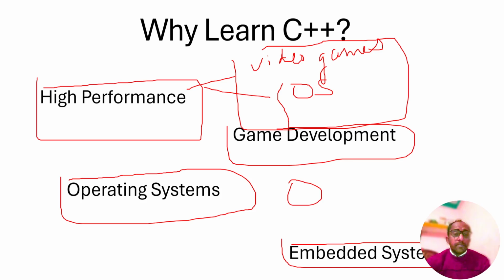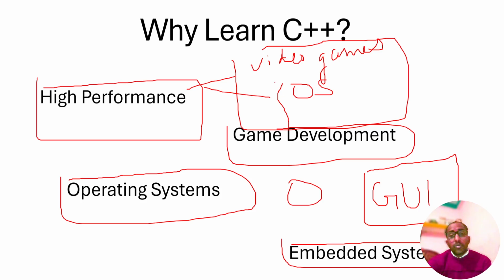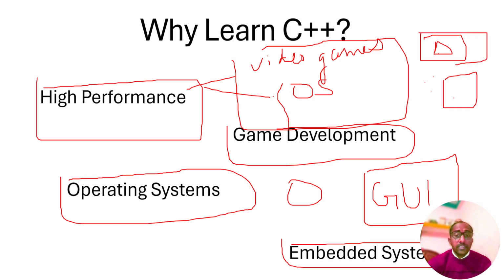Operating systems and GUI based applications. A graphical user interface means that if we click on a folder with the help of a mouse pointing device, that is the graphical user interface. We give a command, or we can run any program by clicking, that is the graphical user interface.